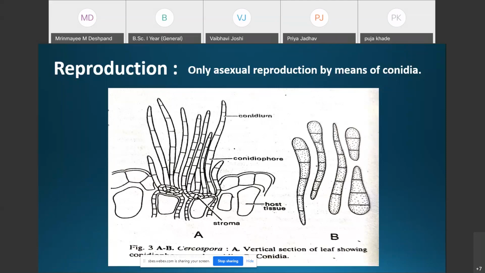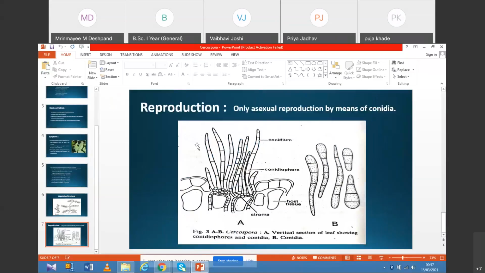In some form species of Cercospora, the perfect or sexual stages are reported, but in most of the species the sexual reproduction is not reported. That is all about the asexual reproduction in Cercospora, and that is all about the life cycle of Cercospora.